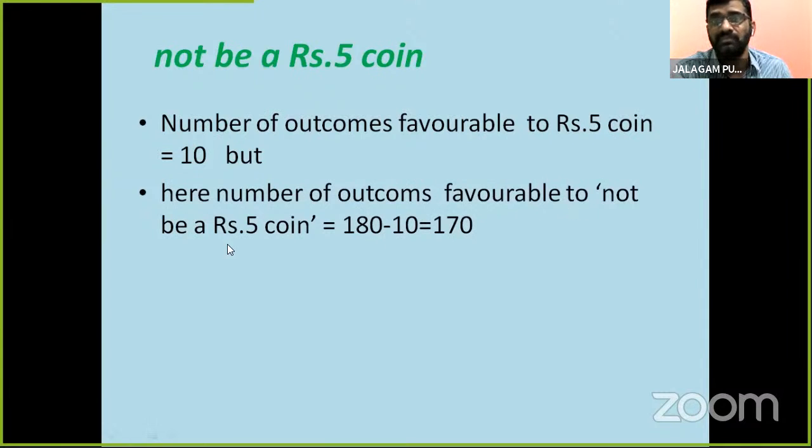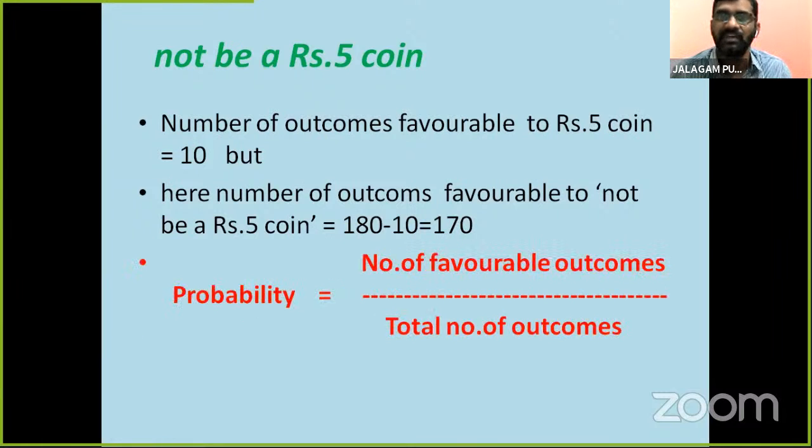the number of outcomes favorable to not being a 5-rupee coin. Here favorable to a 5-rupee coin is 10, but we want not a 5-rupee coin. So we subtract the 5-rupee coins from the total coins. We get 180 minus 10, which is 170. Here 170 coins are not 5-rupee coins, so we take it as the number of favorable outcomes.